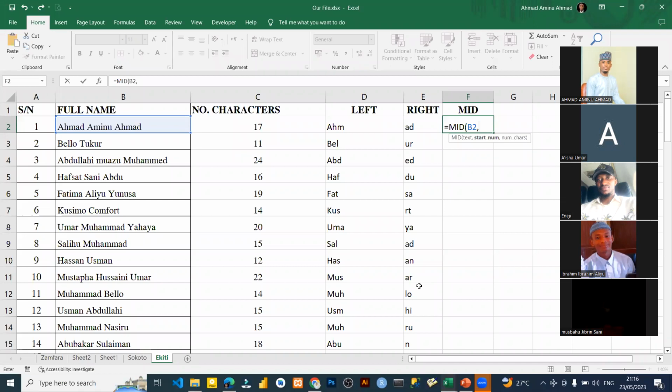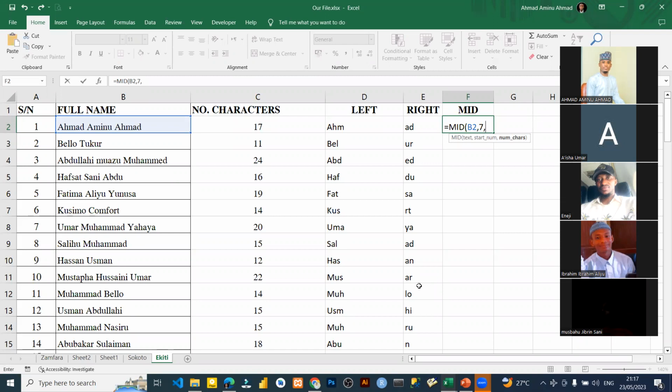That is the number of the character that you want to start from. So maybe I want to extract from this name, Ahmed Aminu, which is 17 characters. Maybe I want to start from character number 7. I'll put 7. That is to start from the A of Aminu. So how many characters do I need now? That's what it asks me, the last argument: how many characters do I need from that number 7?